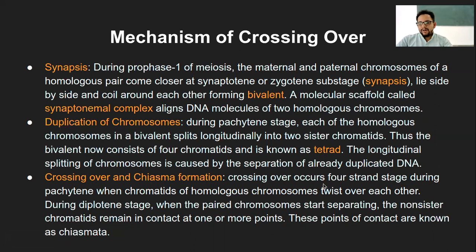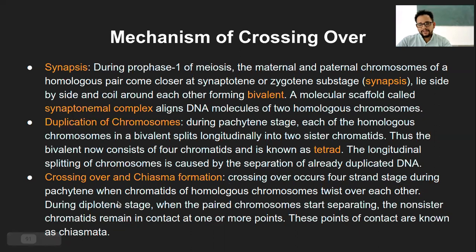Now crossing over occurs at the 4 strand stage, that is the tetrad stage, during the Pachytene stage, when the chromatids of the homologous chromosome, they twist over each other, and this twisting is regulated by your synaptonemal complex.